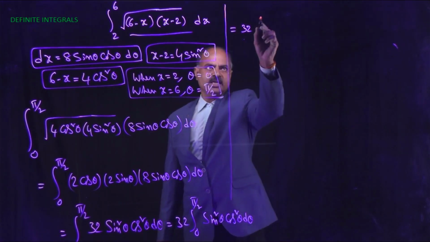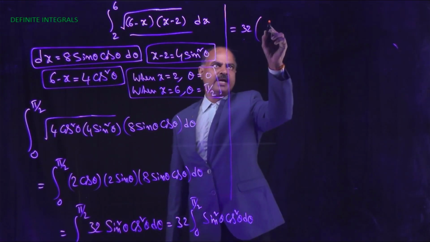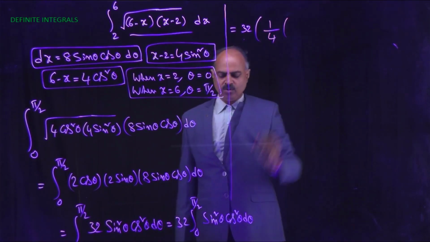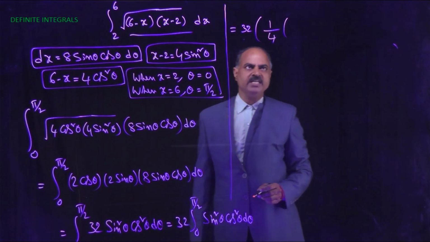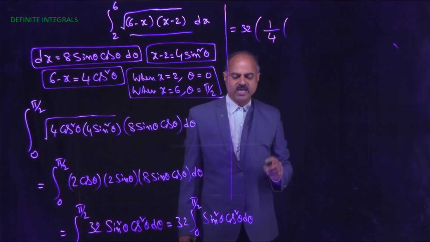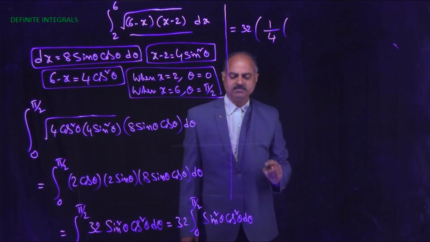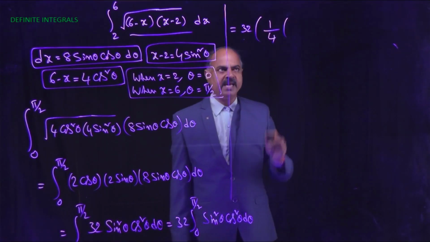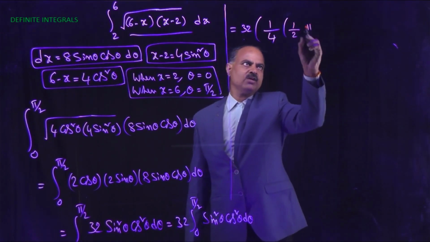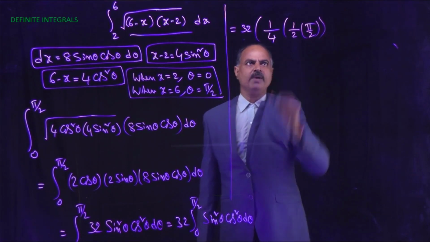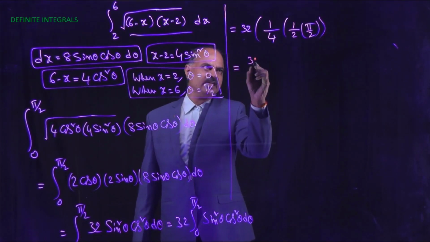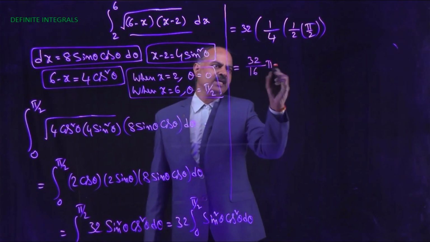So here n minus 1 equal to 2 minus 1, 1 by m plus n is 4, into integral 0 to pi by 2 sin square theta d theta. If I n equal to integral 0 to pi by 2 sin to the power n theta d theta, then I n equal to n minus 1 by n, I n minus 2. So here 1 by 2 into I naught is equals to pi by 2. Now here that is 32 by 16 into pi, that is equals to 2 pi.